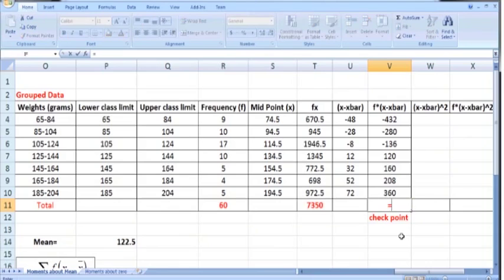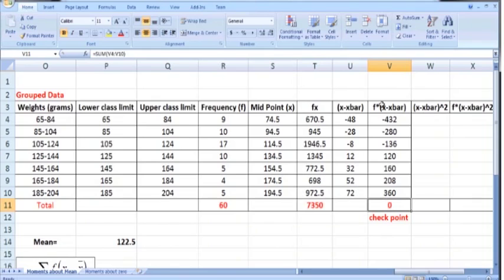So let us calculate this sum. Sum of V4 to V10, press enter. So it is 0. So this is the checkpoint. So it means up to this point, we have done all the calculations correctly.